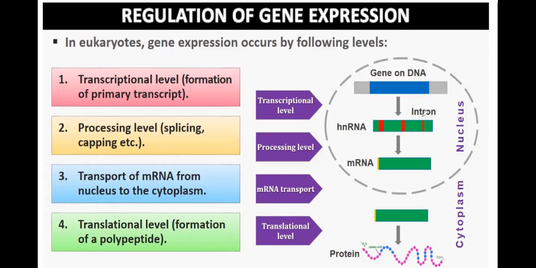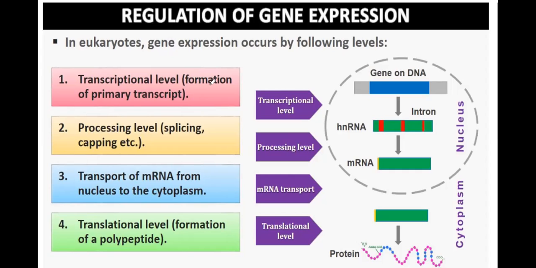Here there are introns and exons. Introns do not code for any amino acid; they are not translated, so they don't express themselves. Then there is a mature messenger RNA, which comes out of the nucleus into the cytoplasm. Then it synthesizes protein.